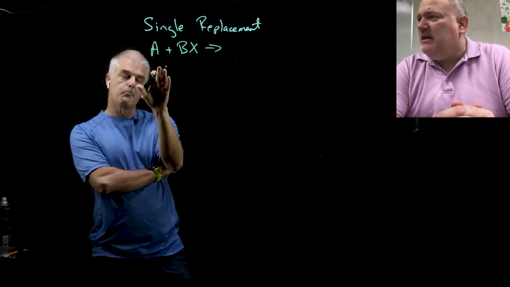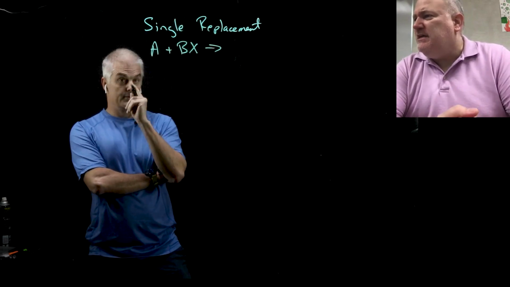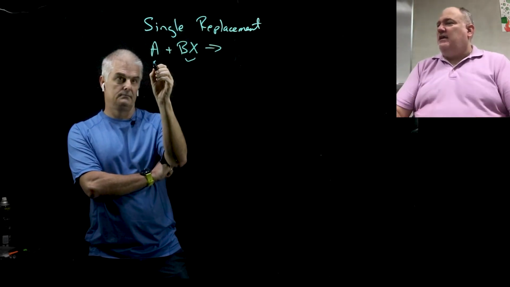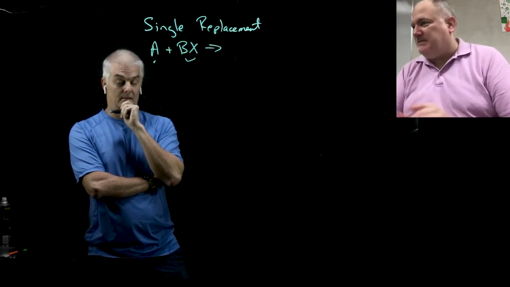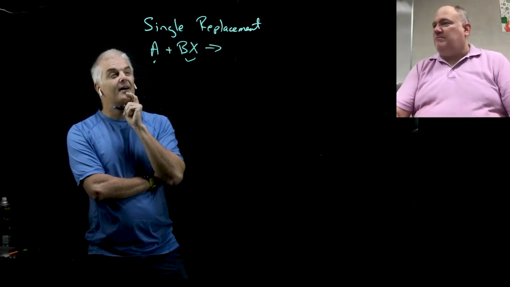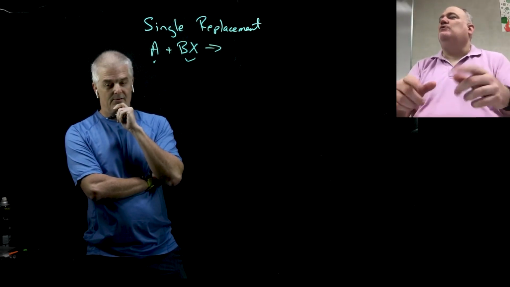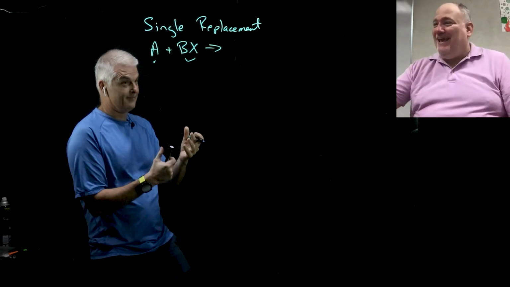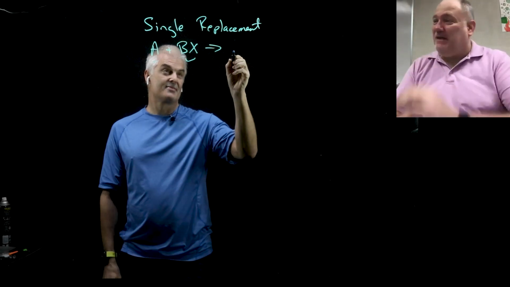Think of it like a dance. So B is dancing with X, right? And A walks along, and this, by the way, is a bad sign if you're B. A doesn't even look at B and looks at X and is all like, how you doing? And the X is all like, ho. And all of a sudden the A takes the place of the X and becomes AX.